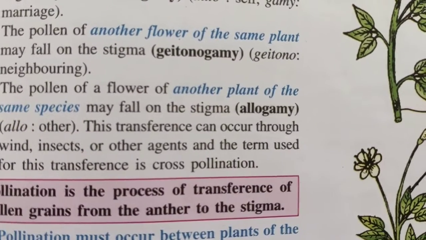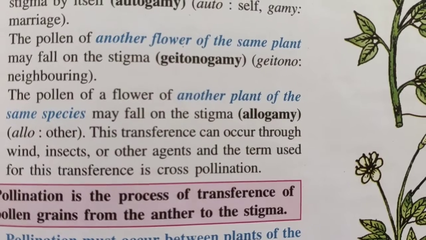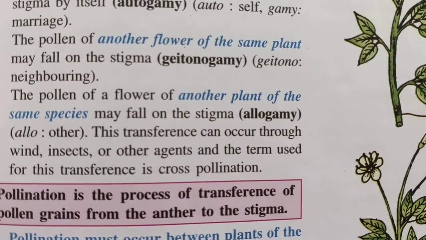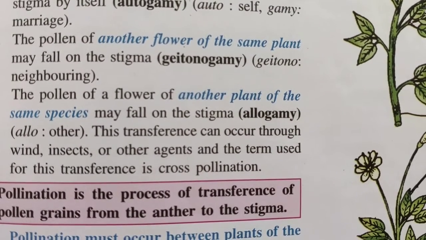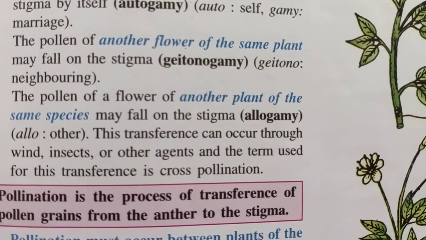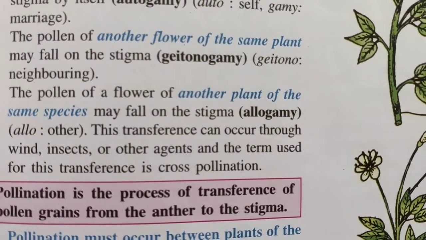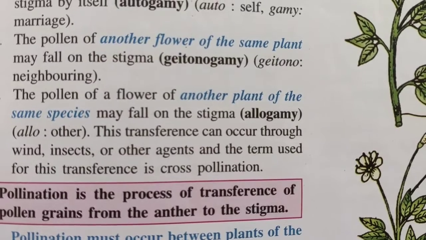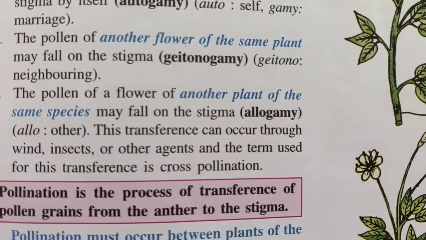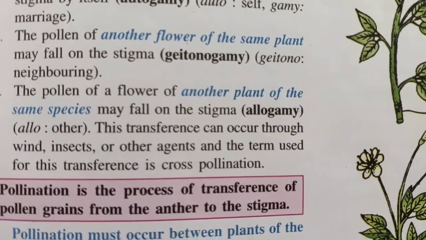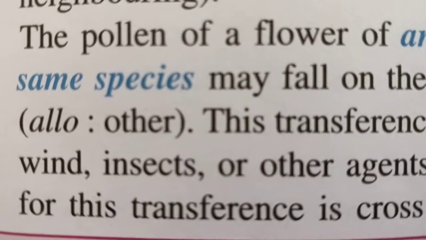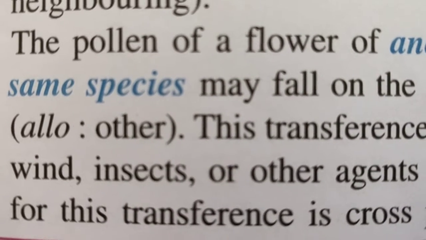Next is allogamy. The pollen of a flower of another plant of the same species may fall on the stigma. This is known as allogamy, or this is the actual cross-pollination. So this should be another plant, definitely a different flower. But one thing you have to keep in mind, what you should keep in mind? It should be of the same species.